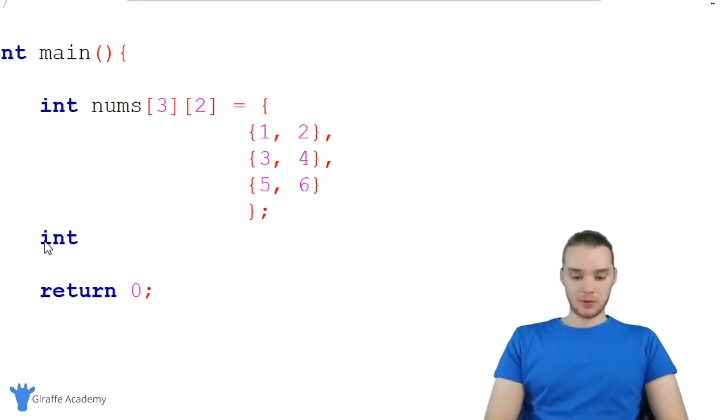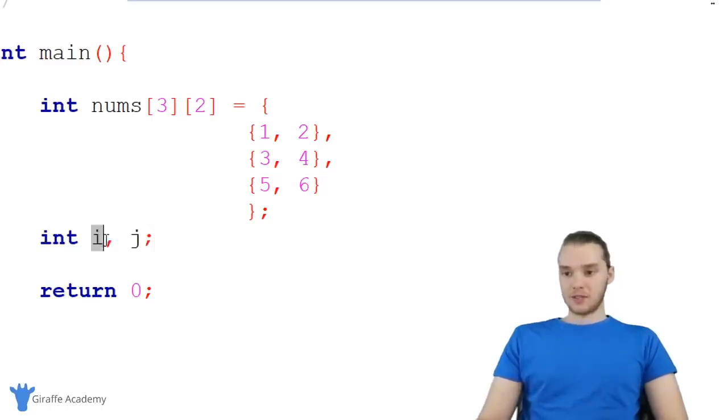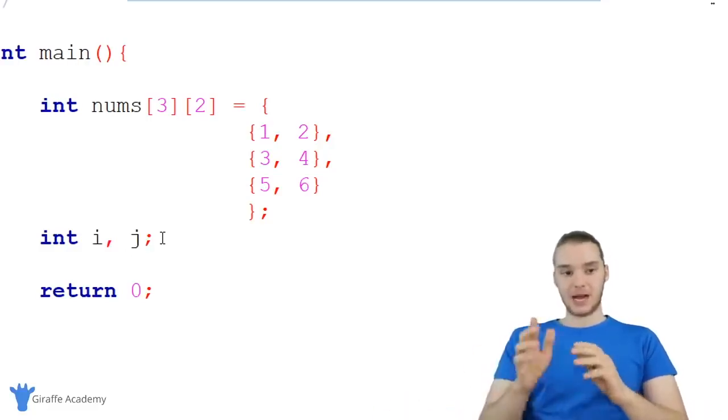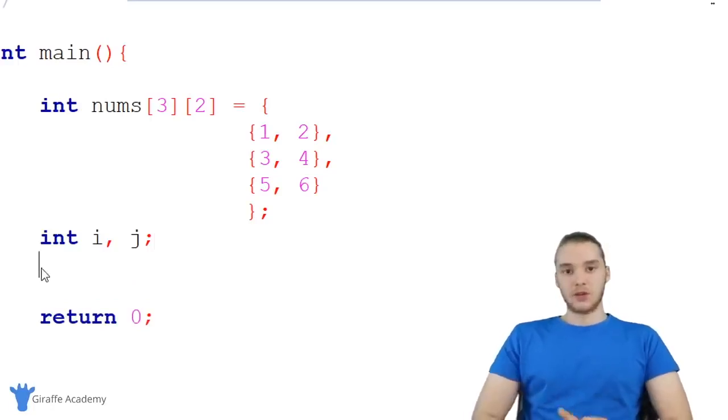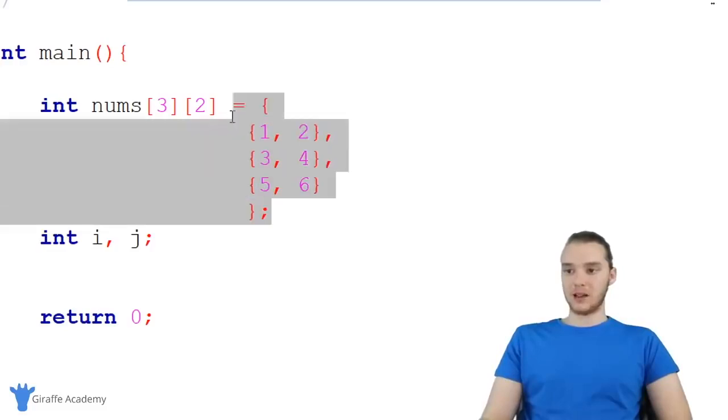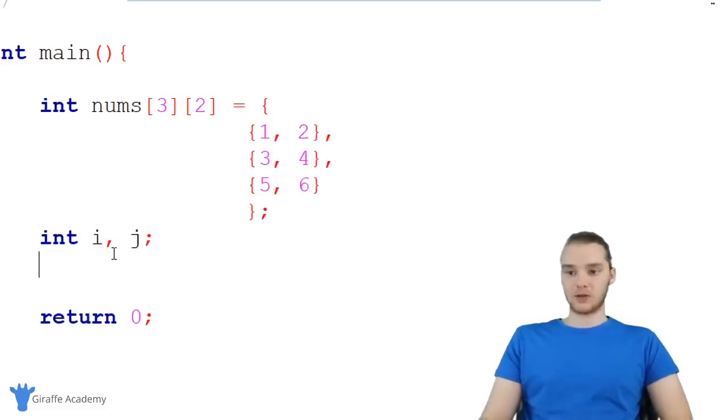I'm going to create 2 variables over here, int i and int j. And I don't know if I've showed you guys this in the course yet, but if I want to declare 2 variables, I can just say i, comma, j, and that'll declare both variables. Now, I'm not giving them actual values yet. We're going to do that inside these for loops. So I want to show you guys how we can use a nested for loop in order to print out all of the elements inside of this 2-dimensional array.